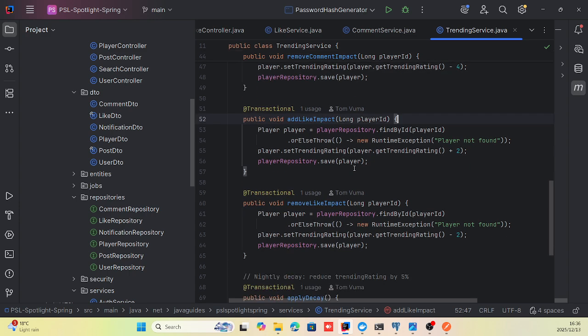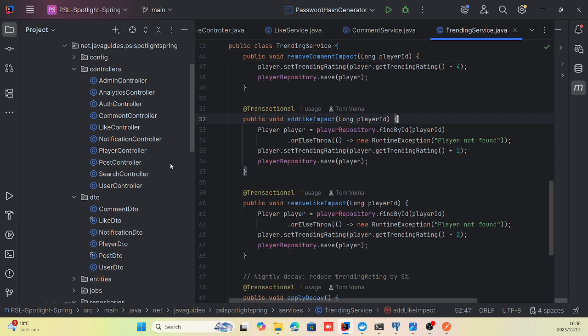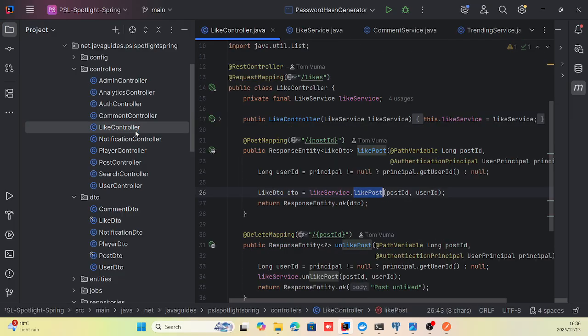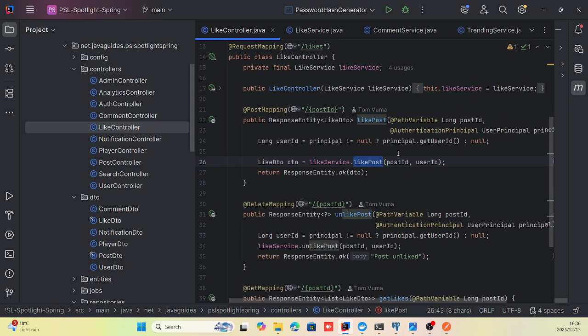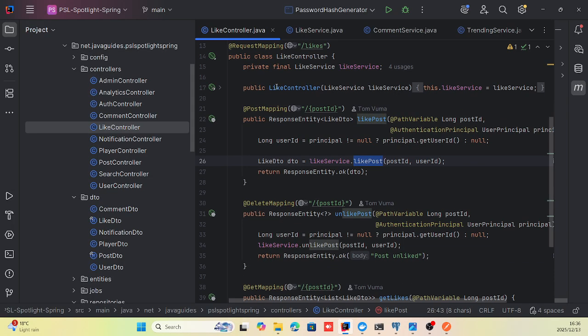That's what it does. So the way I built the application, almost every single functionality, the likes, the comments, creating a post, all of that goes through a very similar cycle. Someone makes a post, the post controller runs, the service runs, and then it impacts the trending rate of the player that is attached to that post. That's what continuously happens.